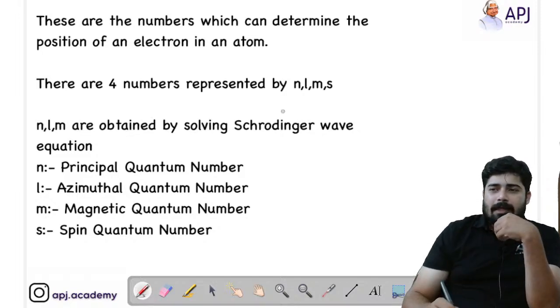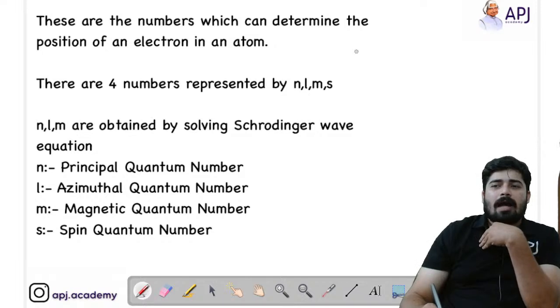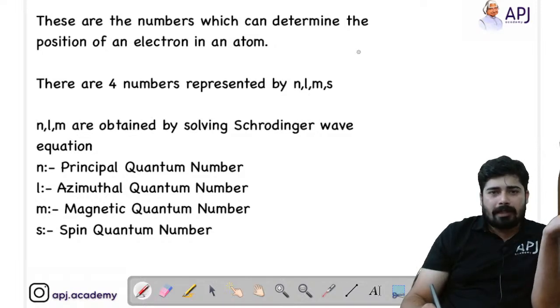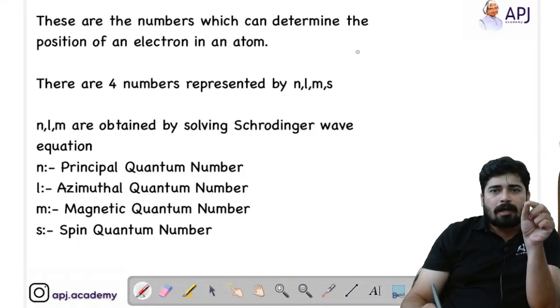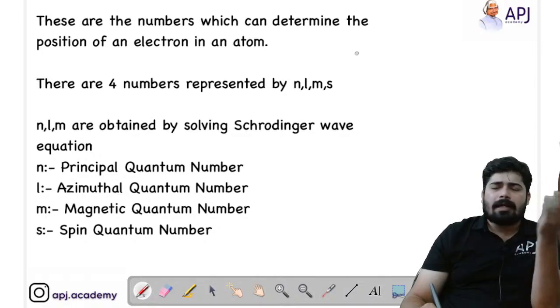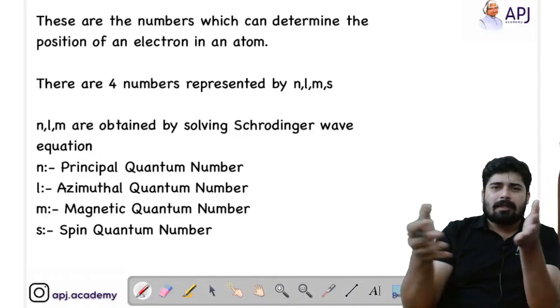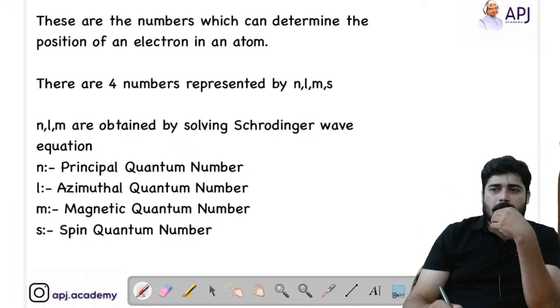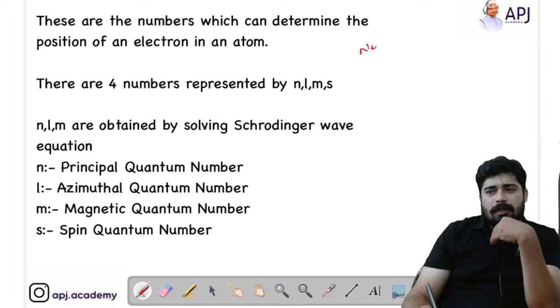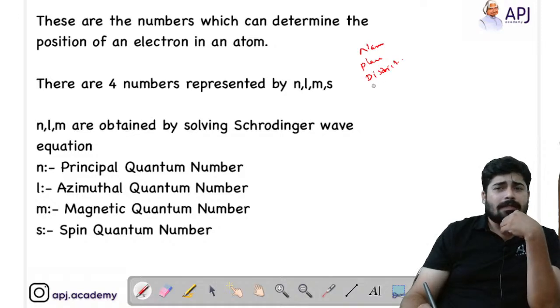Let's say I'm a person staying outside India and I want to connect to a person in any other state. Let's take the example within India. First of all, I write the name of that person, right? Then I write the place where he stays, then the district where he stays, and then the state.